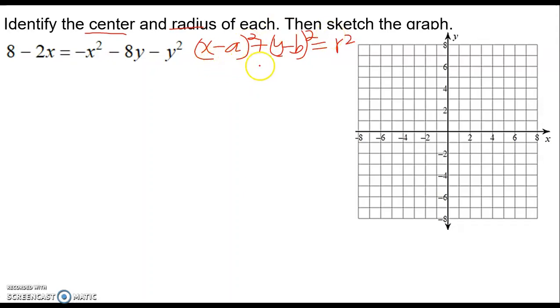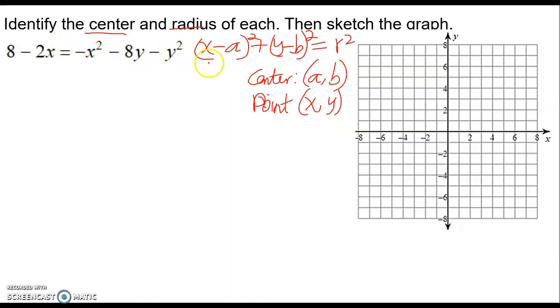Again, this is the distance formula for finding the length of a radius, and it came from the Pythagorean theorem, if you remember.